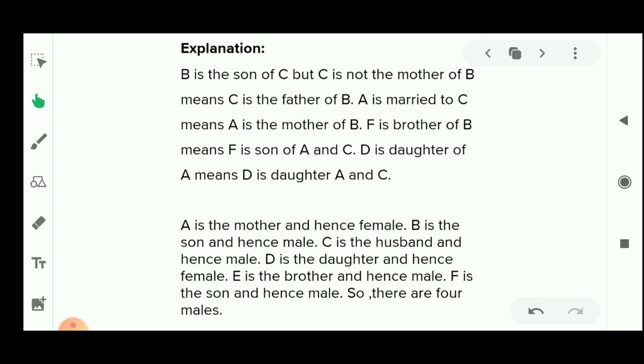I hope now you can solve each and every question which is related to this exercise. But students, this is a very important thing: firstly you have to prepare each and every formula, and you have to see each and every example which is given before the questions. So please firstly see each and every example and then prepare the formulas which are related to these questions. Okay, thank you.